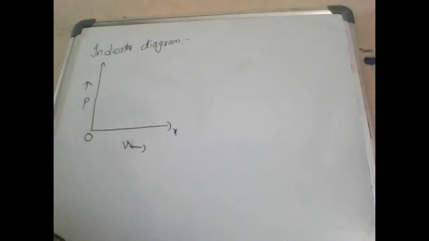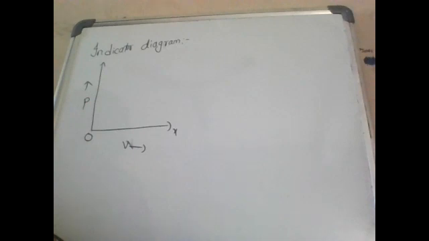It is used for discussing the theory and performance of heat engines. Consider a mass of gas enclosed in a cylinder fitted with a movable, frictionless piston.